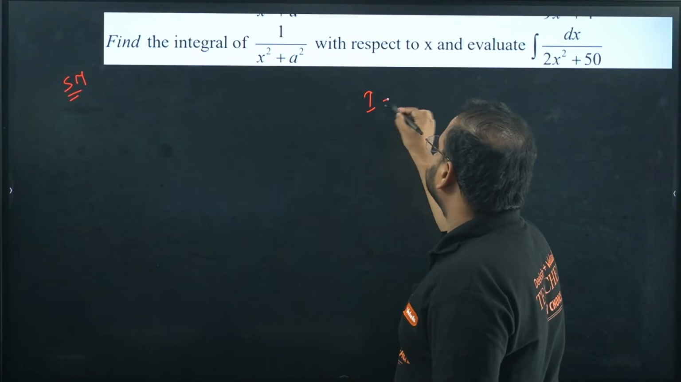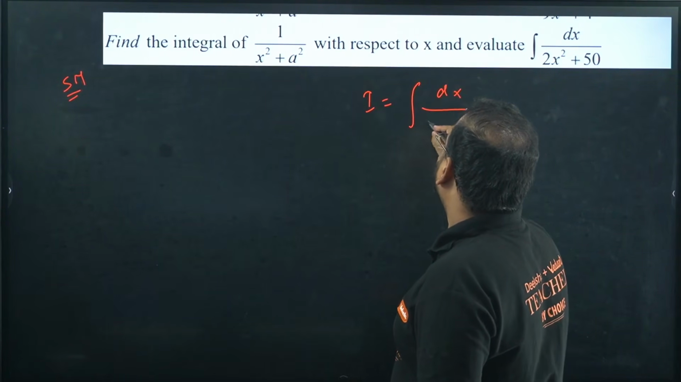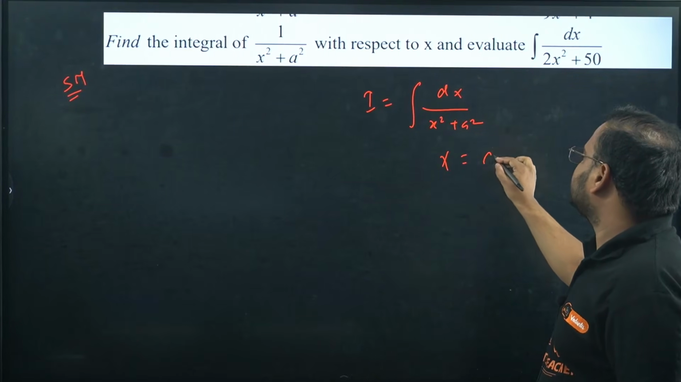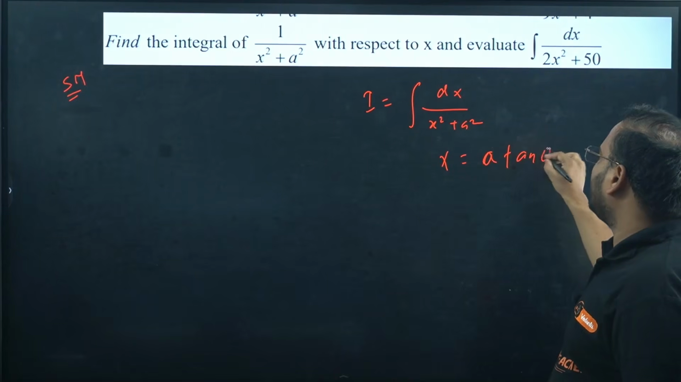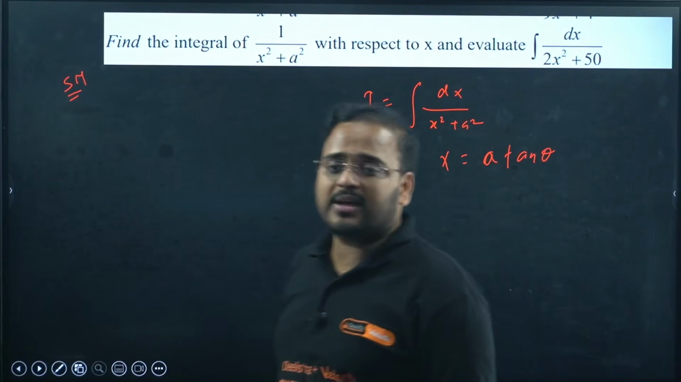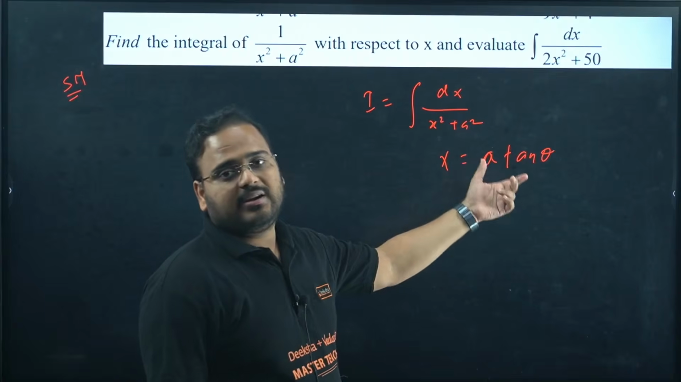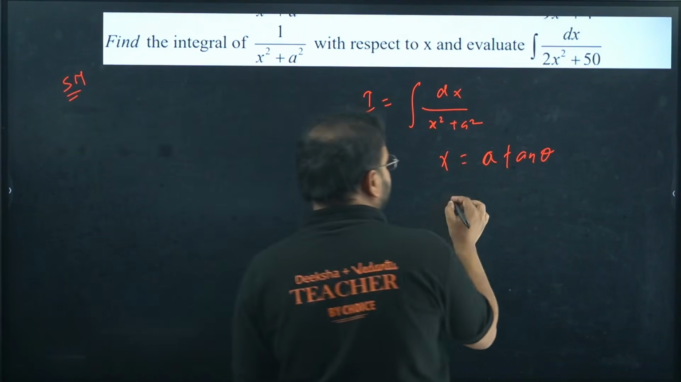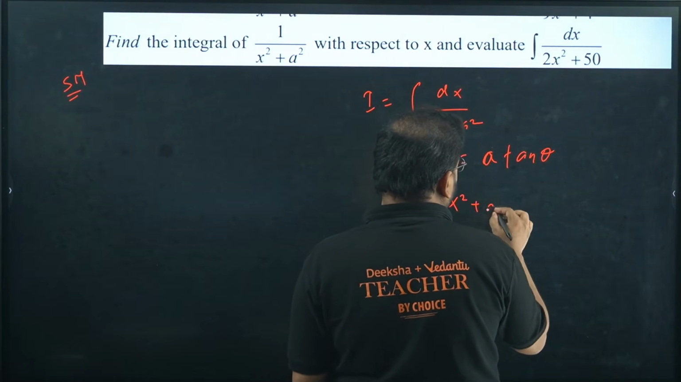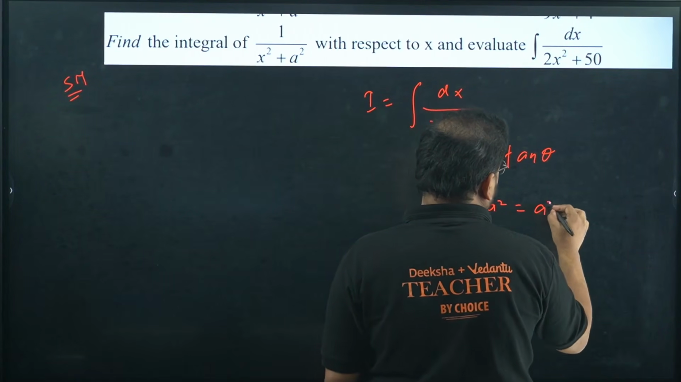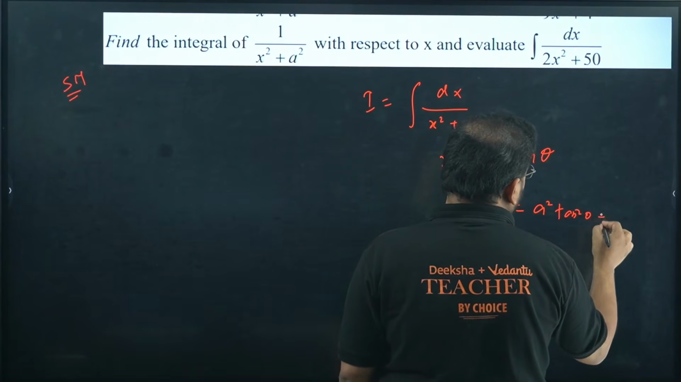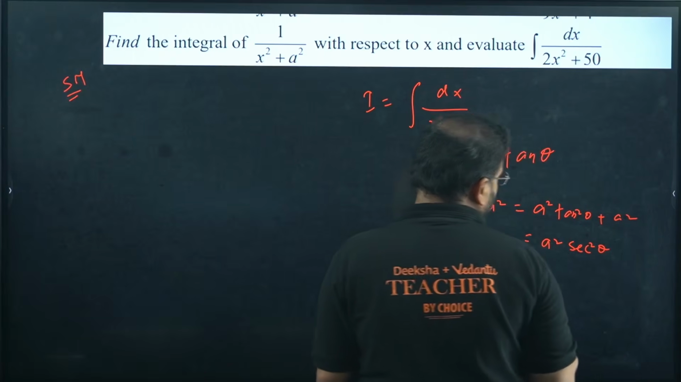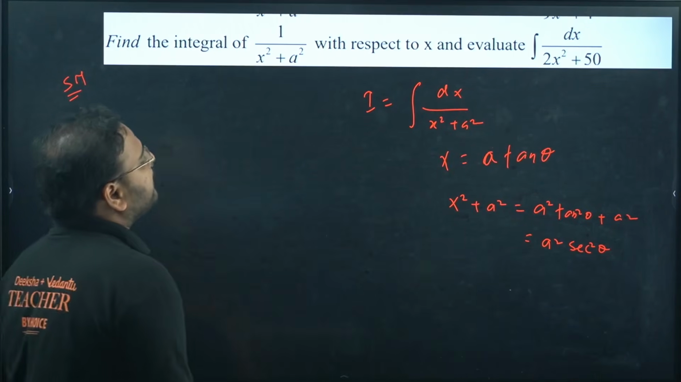Again, integration of dx upon x square plus a square. In this, take x as a tan theta. I have taught you in my previous classes that whenever you have this form x square plus a square, take substitution as x equals a tan theta. Why? As per the identity of trigonometry. So you'll get x square plus a square as a square tan square theta plus a square, so a square secant square theta.